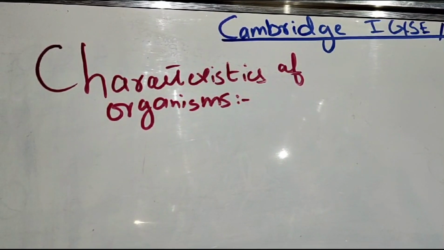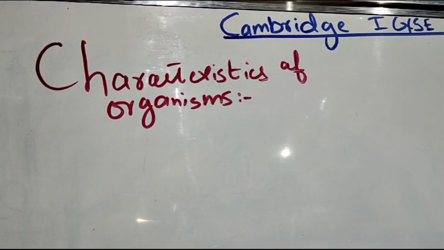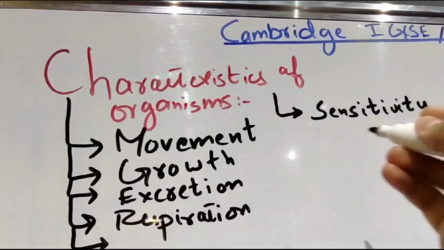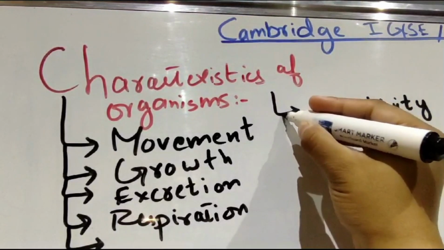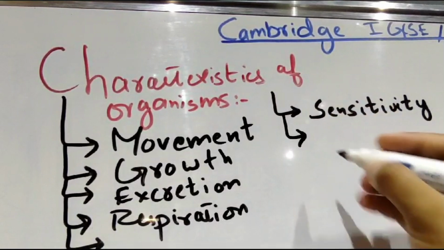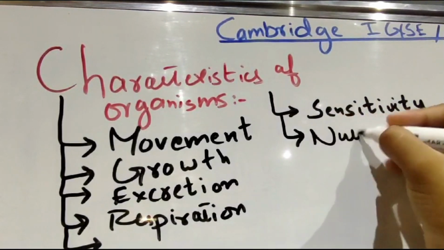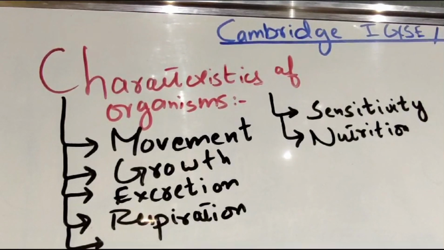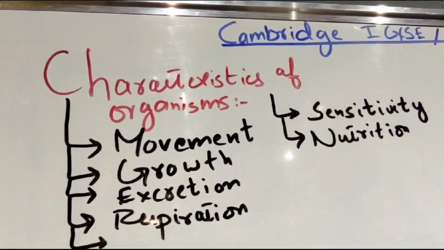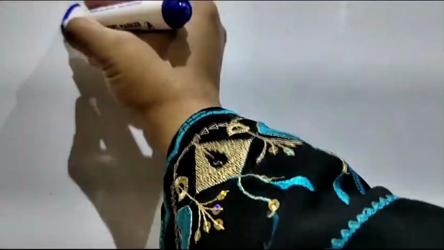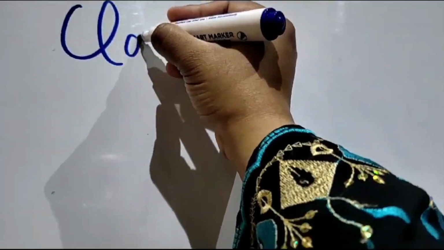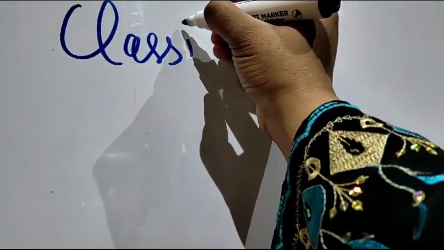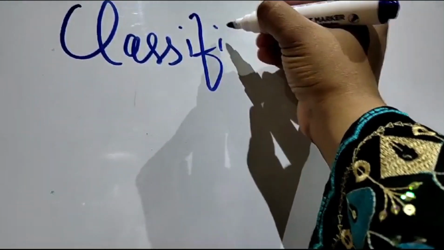First of all, the characteristics of the organisms. Organisms have very important characteristics such as movement, growth, excretion, respiration, sensitivity, nutrition. So your examiner makes the first question of your paper from this information. Next is obviously the classification.